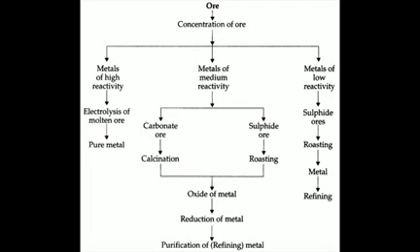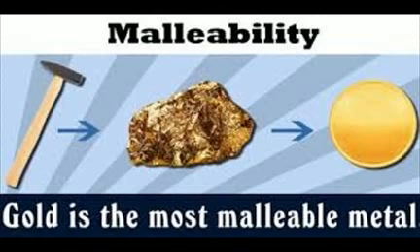Next physical property is ductility. Metals can be drawn into very thin wires, and this property of metals is called ductility. Gold and silver are the best ductile metals. From a small amount of gold, we can prepare long wires of gold. So this property of metals is known as ductility.